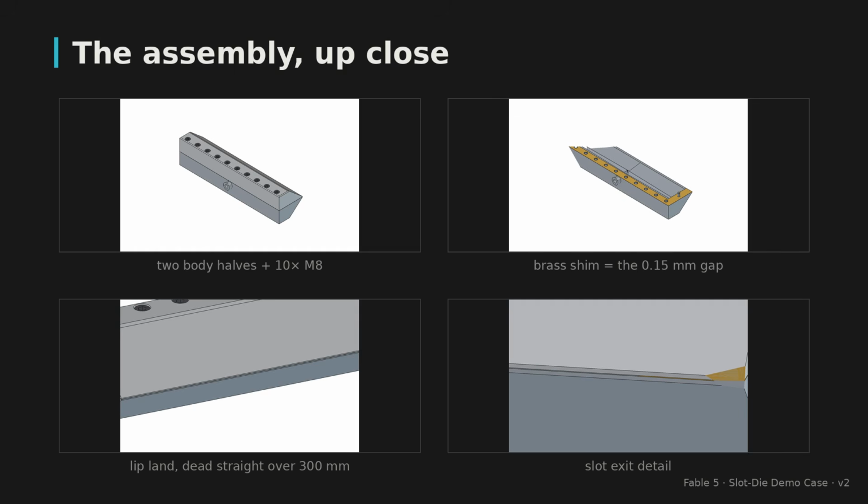2 machined body halves close around a brass shim, whose thickness alone defines the 150 micron gap. 10 M8 screws clamp the halves. The lip land runs dead straight across the full coating width. Every dimension is parametric. Change one cell in the spreadsheet, and the whole model, flow domain included, rebuilds itself.